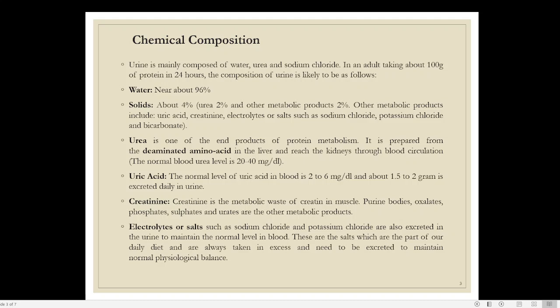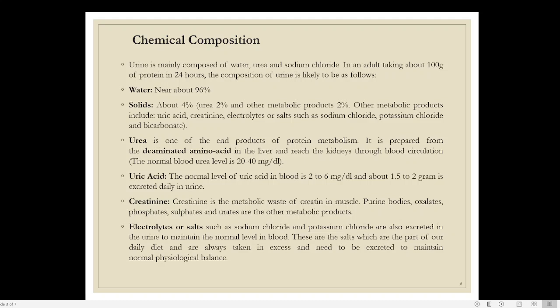So the normal level of uric acid is 2 to 6 milligram, whereas urea is 20 to 40 milligram. So there is a lesser amount of uric acid, and about 1.5 to 2 gram is excreted daily in the urine. That is how much uric acid is actually excreted in the urine, and it is a very small amount compared with urea.